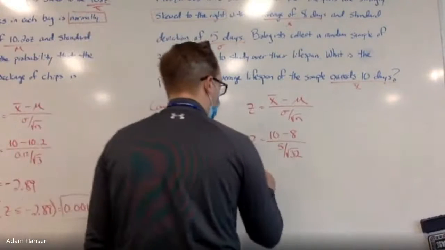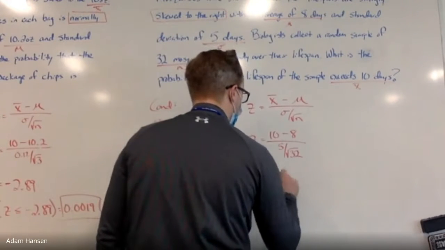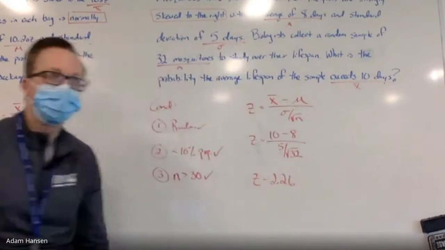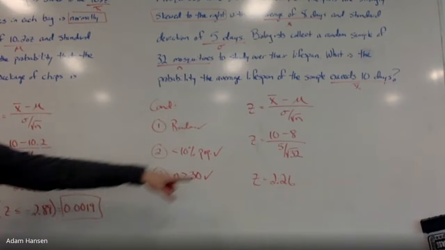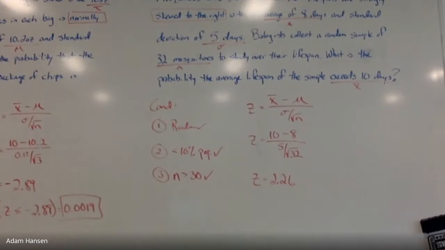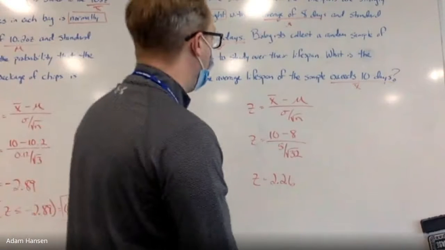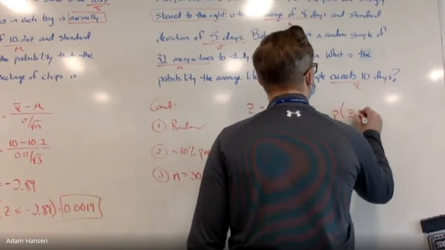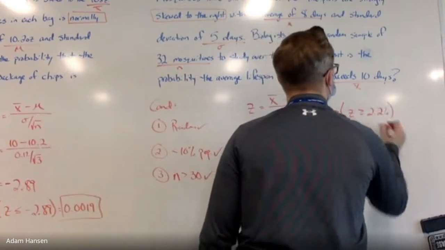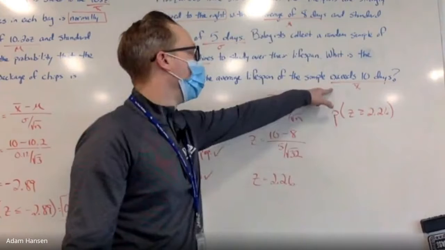Why is this positive? I know the last one was negative. That's because the sample mean is more. They're living longer than they were supposed to. Supposed to live 8 days. I want to see if they're going to live 10 days. We want to see them live longer. I'm also going to try and find the probability that my z-score is greater than 2.26 because they're going to exceed that 10-day average.